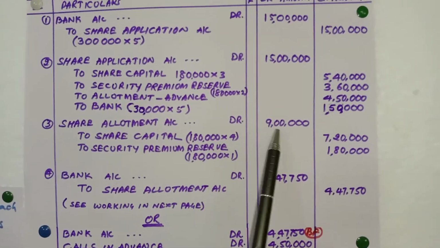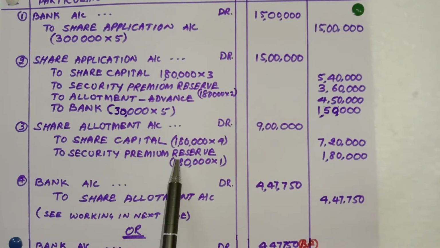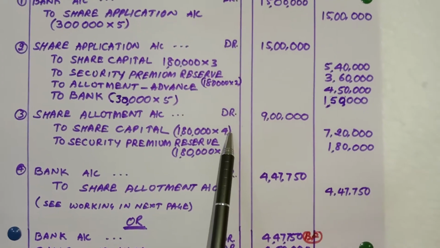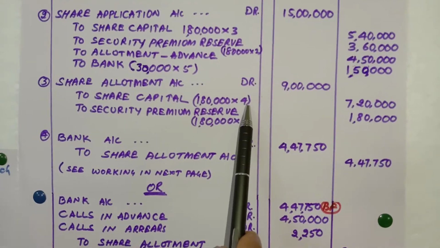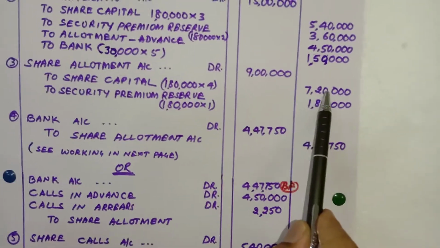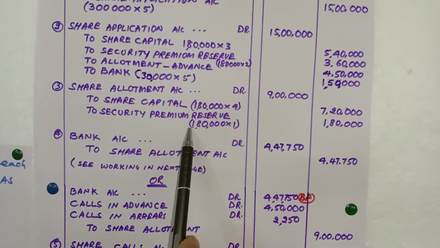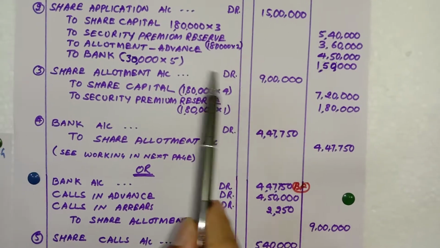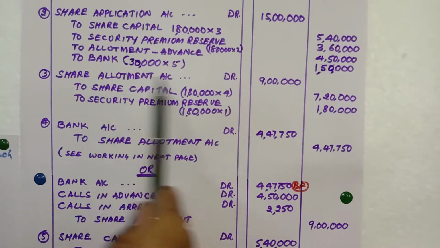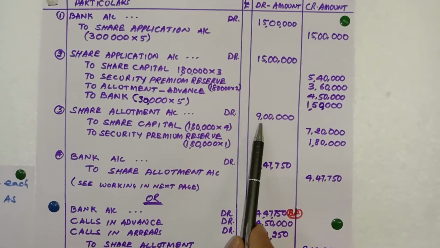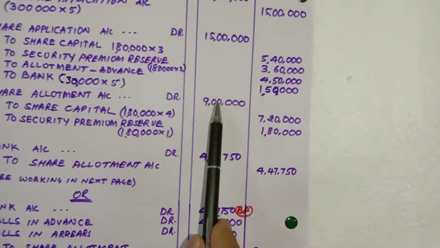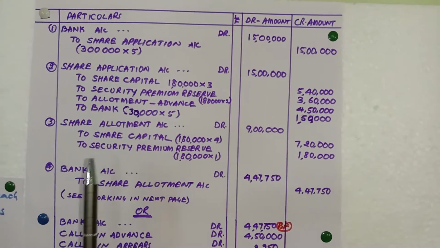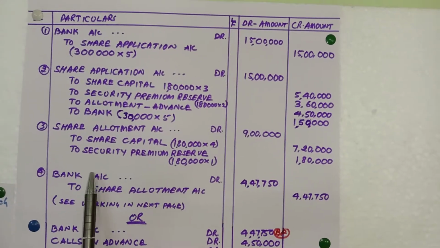Share allotment account debit to share capital, to security premium. Again, our capital is 1,80,000 shares and the amount given in the question is 4 rupees on allotment. So I multiply, 7,20,000. Then security premium 1,80,000 into 1 rupee, so again 1,80,000. The total is 9 lakhs. Out of that, we already received in advance 4,50,000. So you can understand the next entry with the calculation on pro rata, how we are going to do it. I am going to show that.